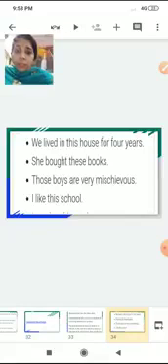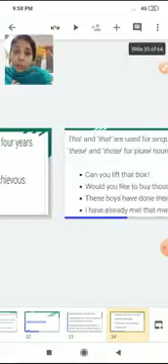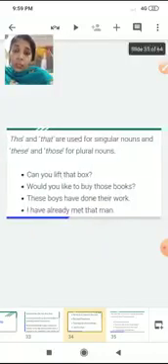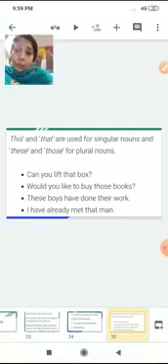See, we live in this house for 4 years. Now, when we talk about something that is near, okay, that is near, we use demonstrative determiner this. Okay, whereas when we talk about something that is far, so we use the determiner that. Okay, now also, let me also tell you that this and that are used for singular nouns, whereas these and those are used for plural nouns.